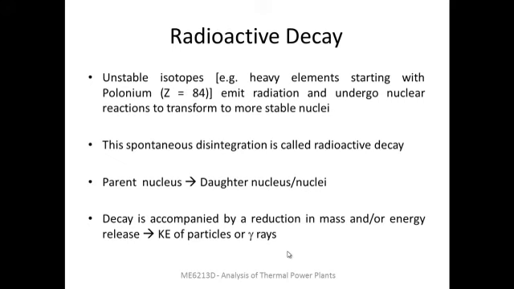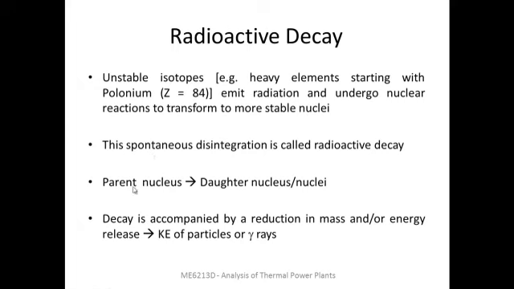An important concept when we are dealing with nuclear reactions is that of radioactive decay. The unstable isotopes, for example, elements which are heavier than polonium, which has a mass number of 84, have a tendency to emit radiation and undergo nuclear reactions to transform into more stable nuclei. There can be different modes of radioactive decay, which we are going to see later, but the net effect in all the cases is that they undergo some transformation to become more stable. That process is called radioactive decay, and it's a spontaneous process.